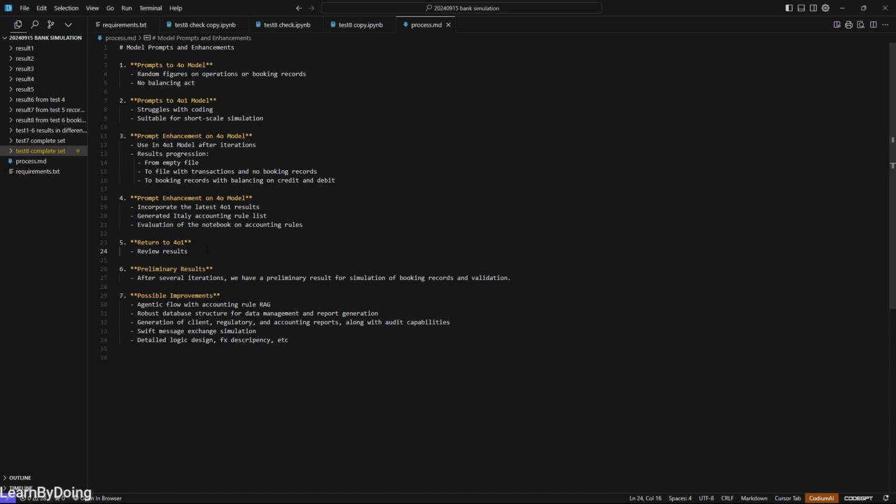Okay. So I also ask the model to recheck the results. After all these iterations, I get preliminary results. It can simulate the booking records, validate the records, show some reports, build a database, and so on. I'm going to show you later with the latest version. Of course, the previous version I'm also going to upload to GitHub later, so you can check the results. Just want to save your time.